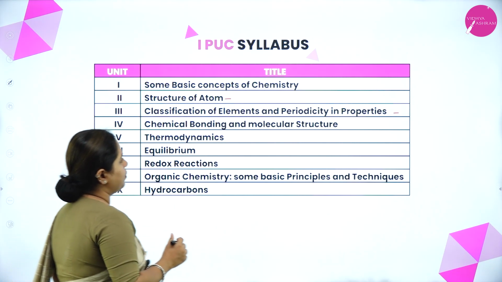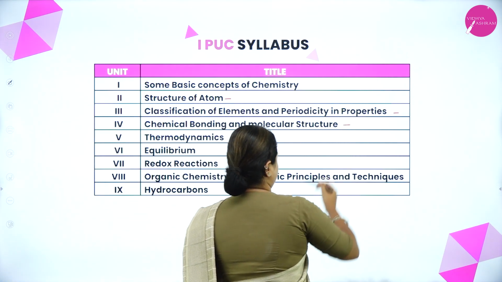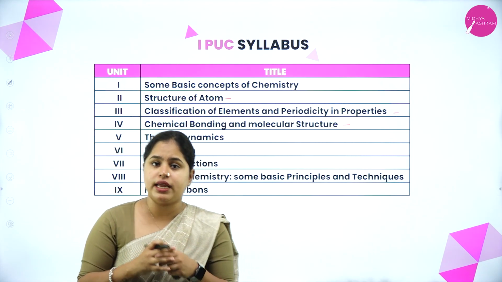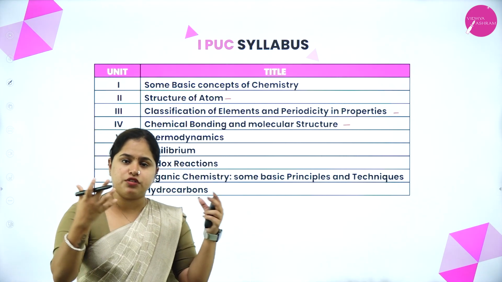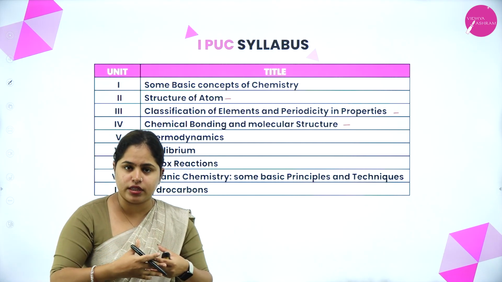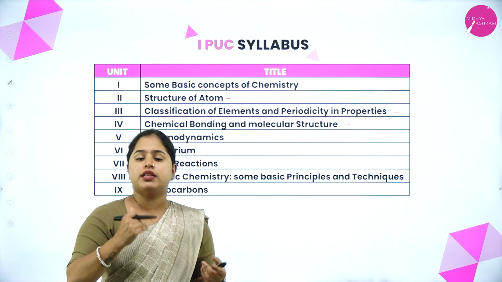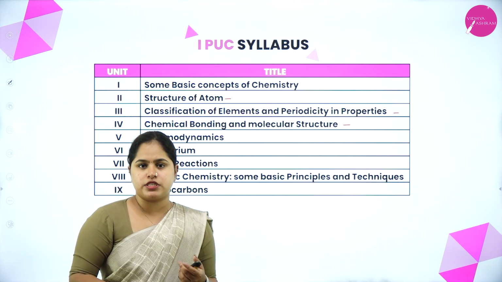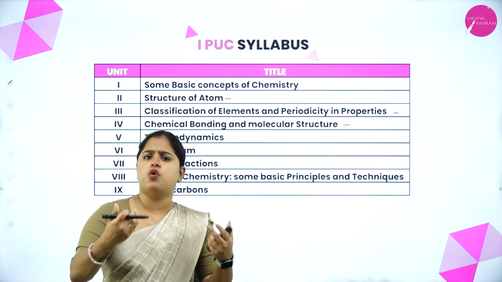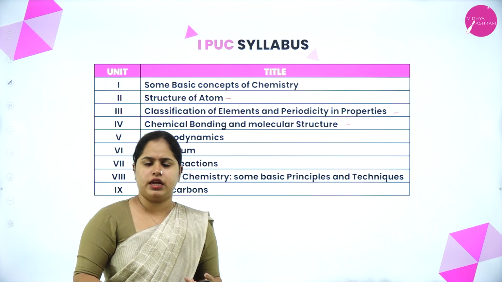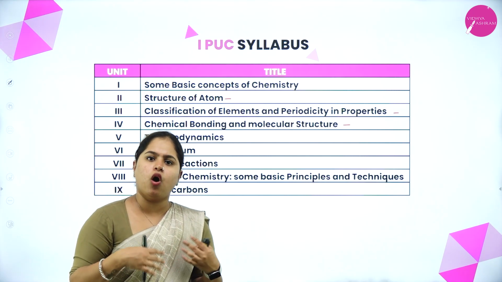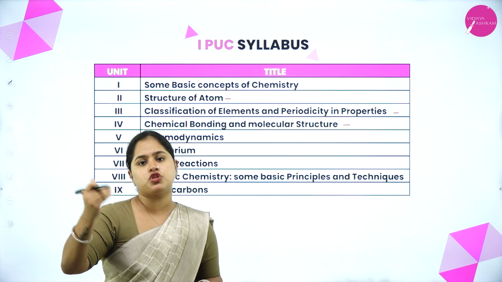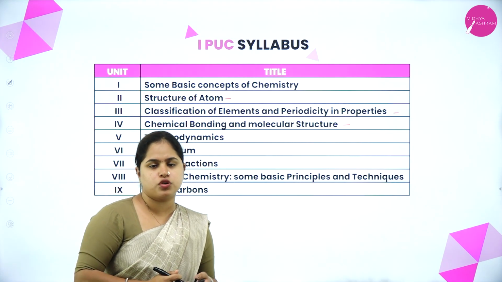The next chapter is chemical bonding and molecular structure. So in this particular chapter, that is chemical bonding and molecular structure, how different atoms are combining together, they will be combining together by forming bonds, right? So what are the different bonds that are present between the atoms? How these bonds are exactly being formed, right? How bonds are being formed, all that we are going to study. Now, based on the bonds, what are the different shapes or geometries of these compounds also we are going to study in this chapter.